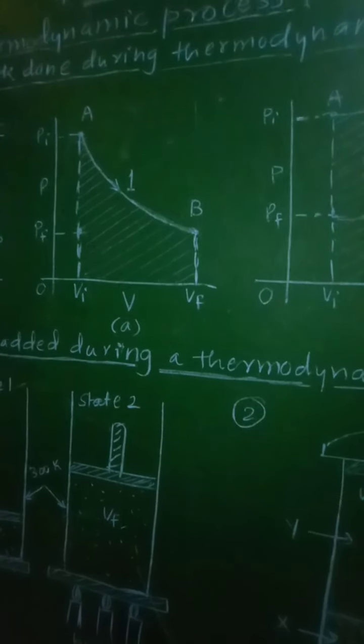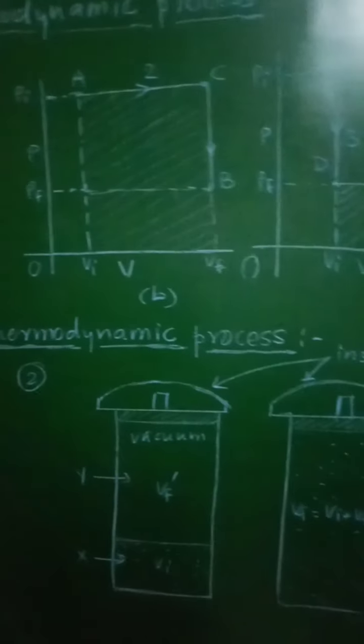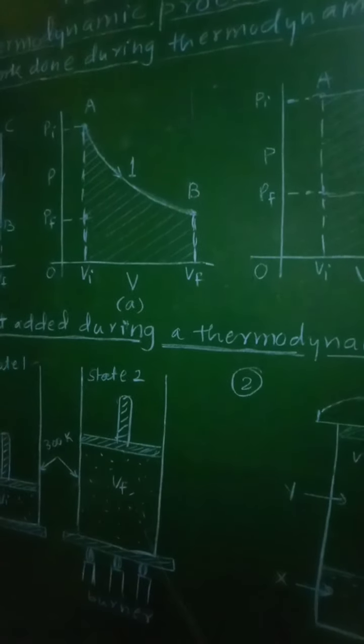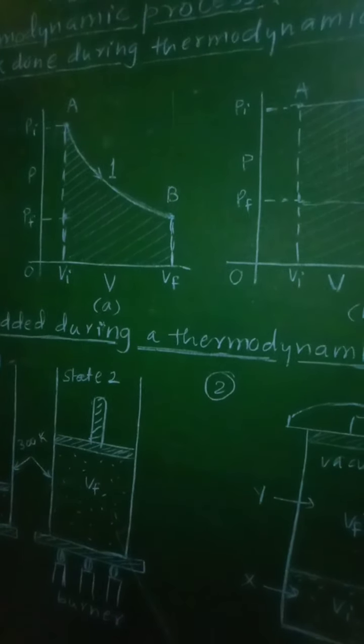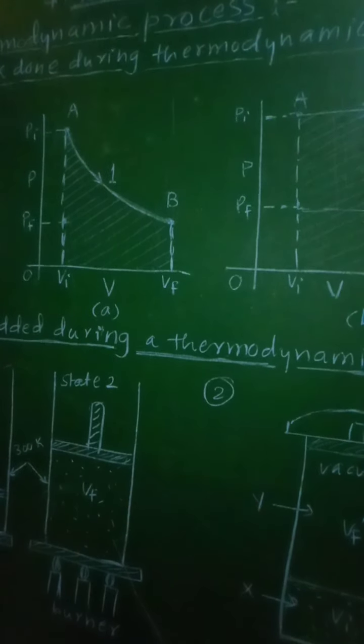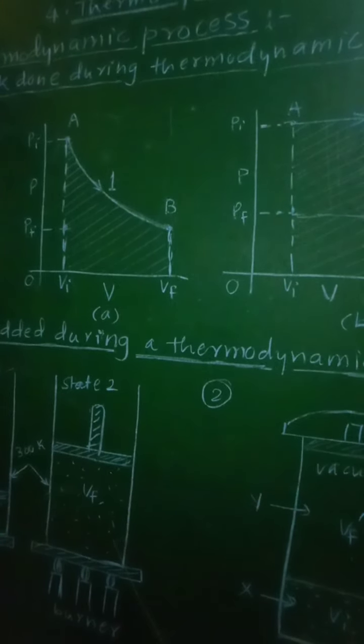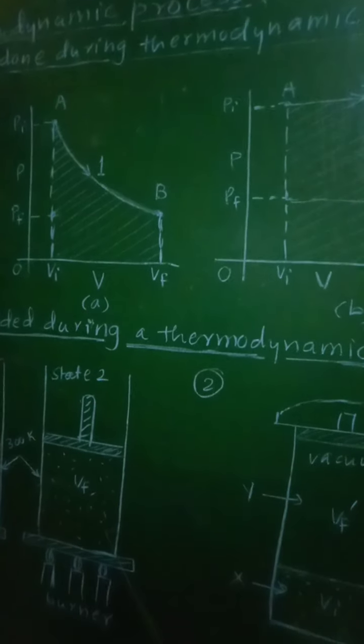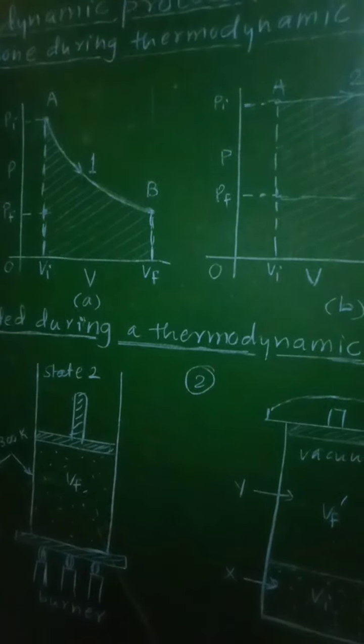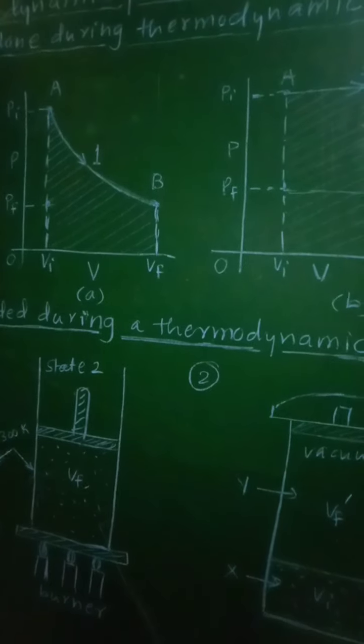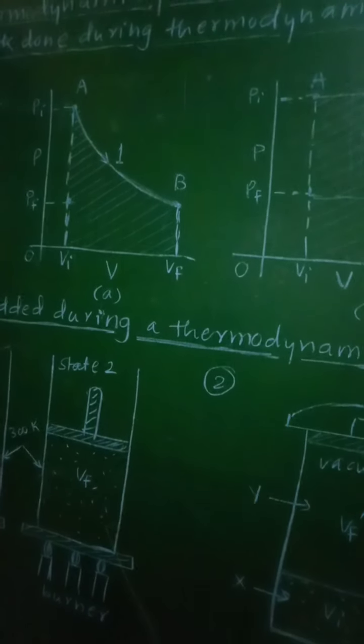So from this it is clear that if you consider the initial state as A and final state as B for all these three cases, the initial and final states are the same, A and B, and the volume will change from Vi to Vf in each case, and hence work done will be different depending upon the path along which that change in the state of the system takes place.